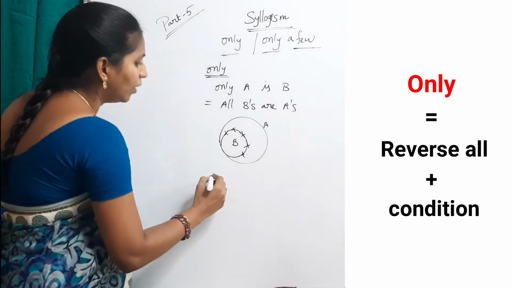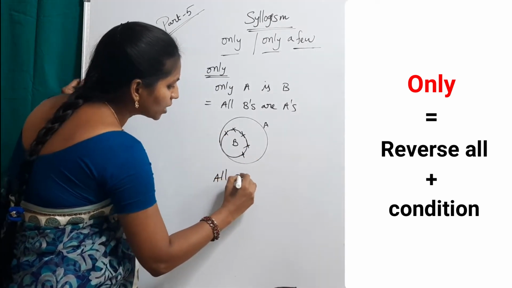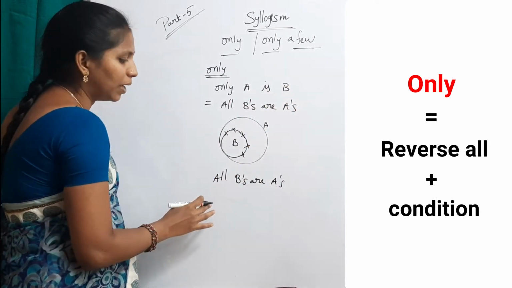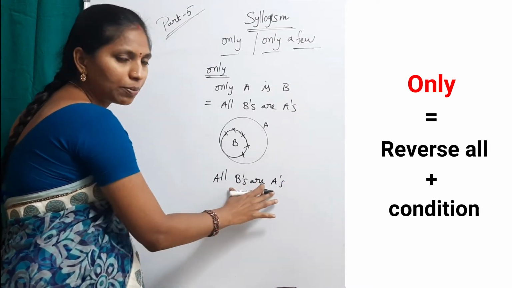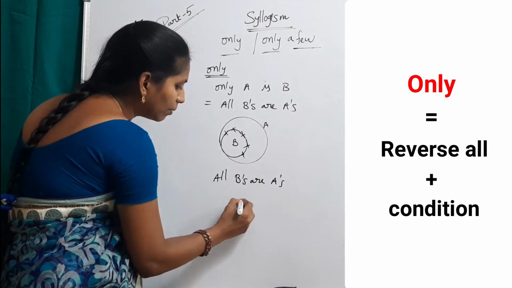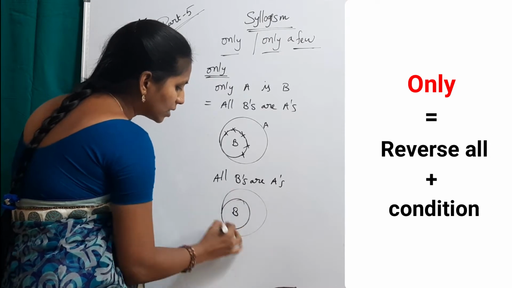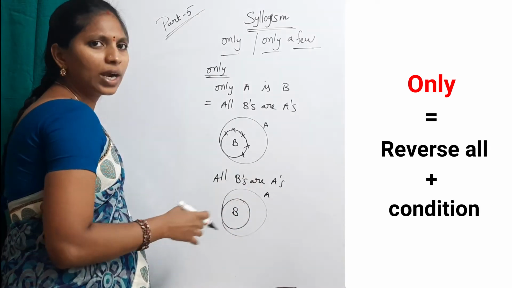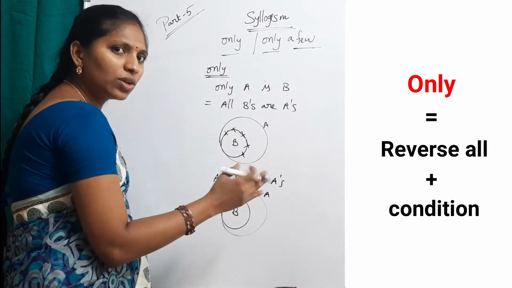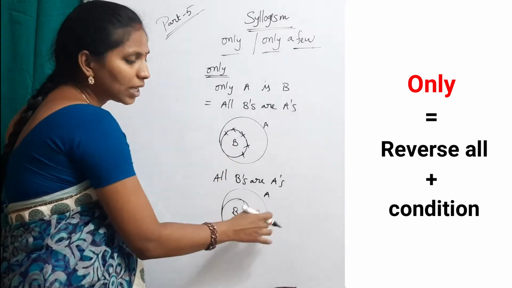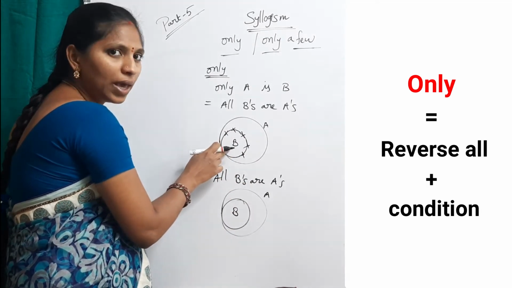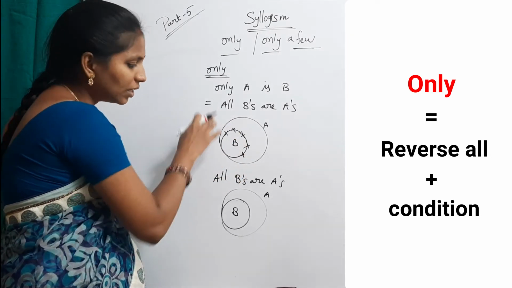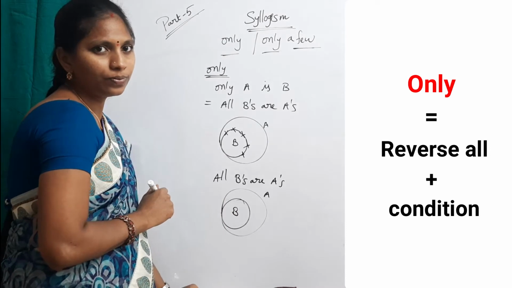Suppose you take a direct statement, that is, all B's are A's, not "only A's is B". All B's are A's is a direct, normal statement. Then what is the diagram? Same: this is B and this is A. In this case, there is no condition. This B can get a relation with some other circle. But here, this B can never get a relation with anyone. That is the difference between these two.